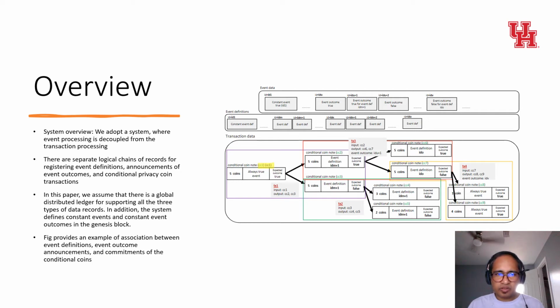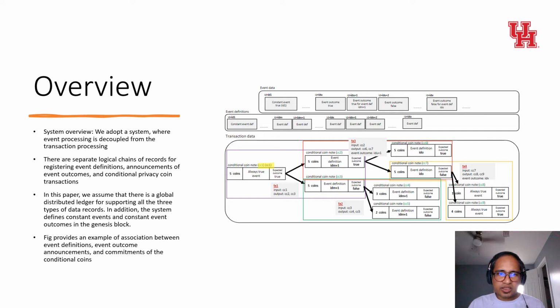To associate a privacy coin node with an event outcome, an input privacy coin with a satisfied event condition can be split into two output coins with outcome of a new event as a condition. The two output coins must have opposite event outcomes as their conditions, as illustrated by the two transactions we see in TX1 and TX3. Each output coin has the same total value as the input. The conditional coins can be transferred freely, as we can see by TX2. In TX2, conditional coin CC3 is split into two output coins, CC4 and CC5, which can be transferred to two different recipients or the same recipient.